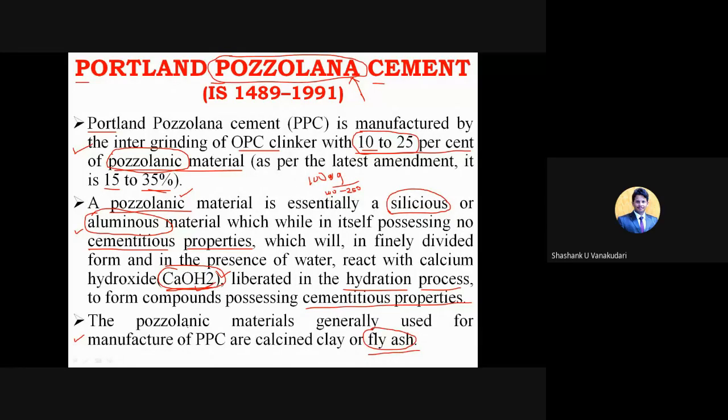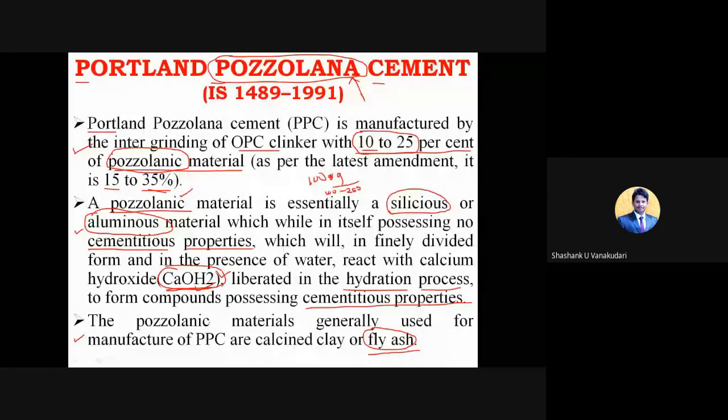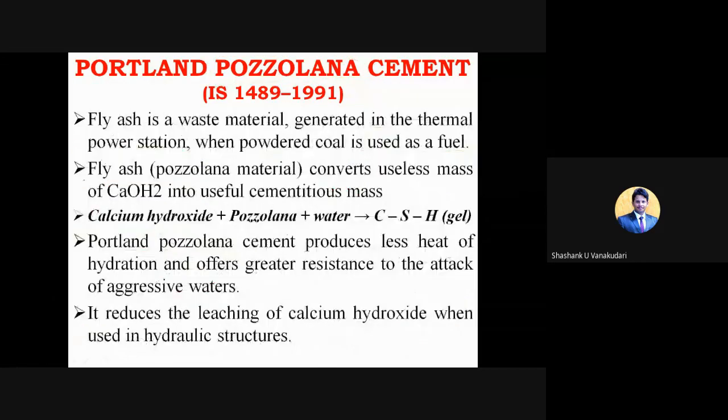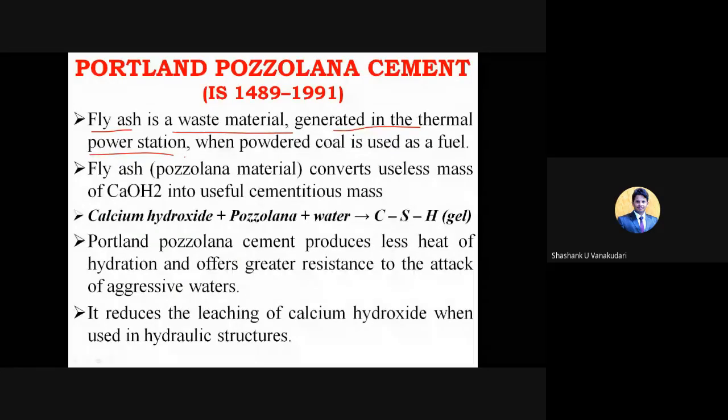Okay, so there we'll get that fly ash easily because we have the power plant, the Kaiga power plant. So from that, after burning the coal and all, we'll get the fly ash. Okay, so fly ash is basically a waste material that is generated in the thermal power plant. Okay, it's not a nuclear power plant, it's a thermal power plant. We can see it in Kaiga or from Raichur.